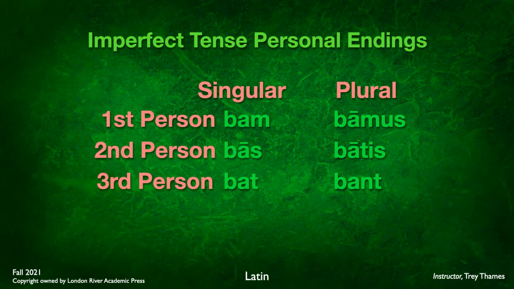O, or M, in first person singular, S in second person singular, T in third person singular, mus in first person plural, tis in second person plural, and NT in third person plural. So when you add the BA to each of these, you end up with bam, bas, bat, bamus, batis, bant. So again, take the time here to memorize this.